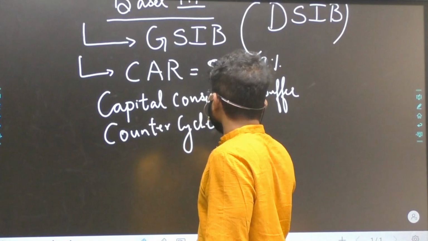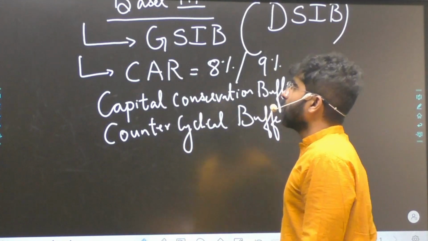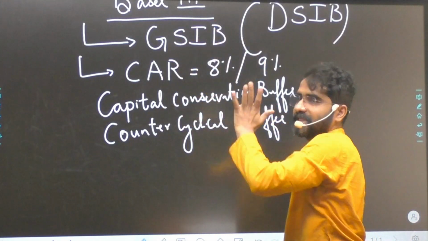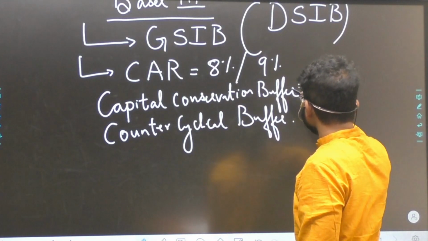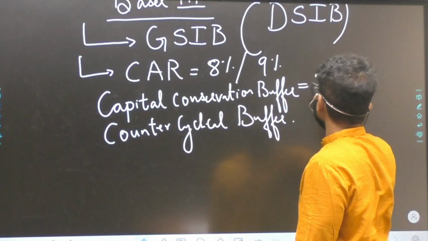These are additional buffers, which were not there in Basel 2, and are only visible in the Basel 3 guidelines. That is important.